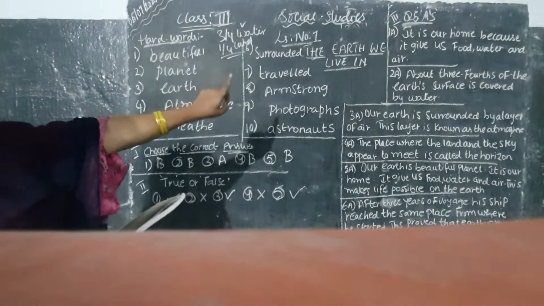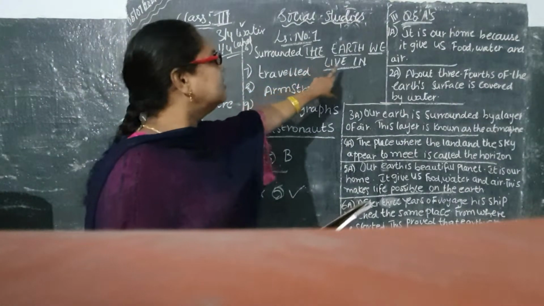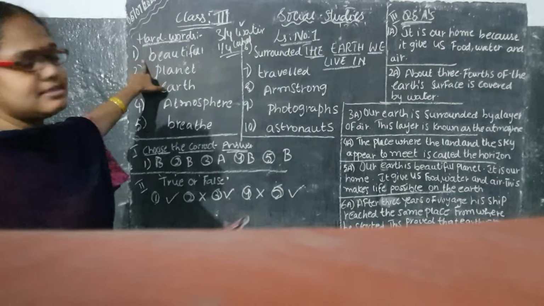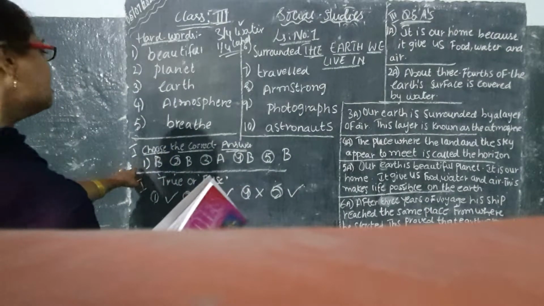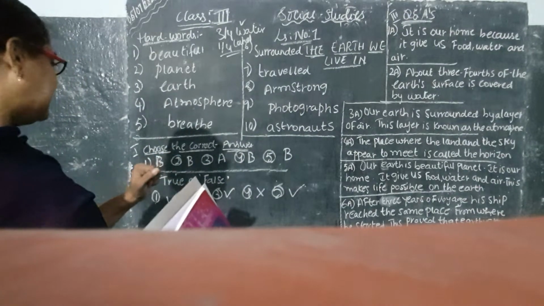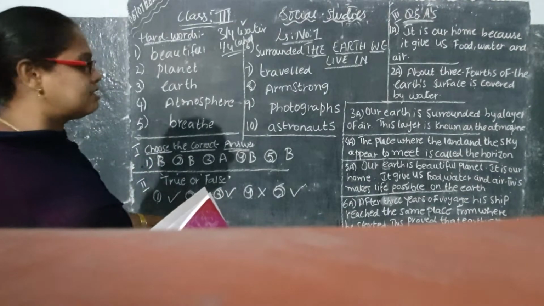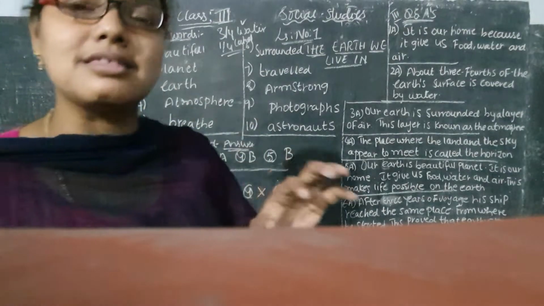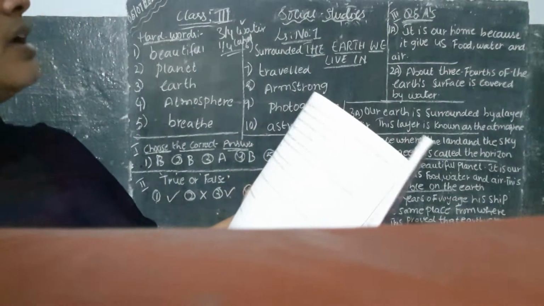First, lesson number 1. You have to mention the lesson in capital letters. The earth we live in. After writing that, what do you have to write? Hard words. Okay, 10 hard words. After writing hard words, what is next? Choose the correct answers. After writing that, you have to write the true or false. Here I am writing in the spaces, that is the reason I have just written the answers. But whenever you are writing the classwork, what do you have to see, children? You have to see from this and you have to write in full.